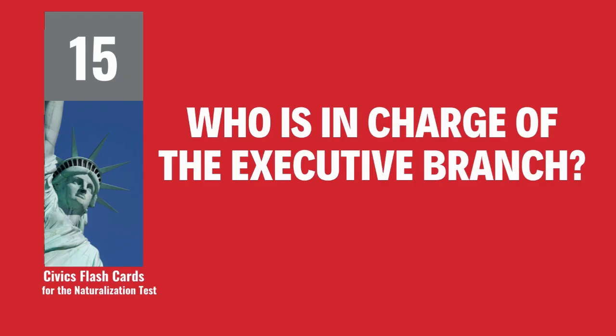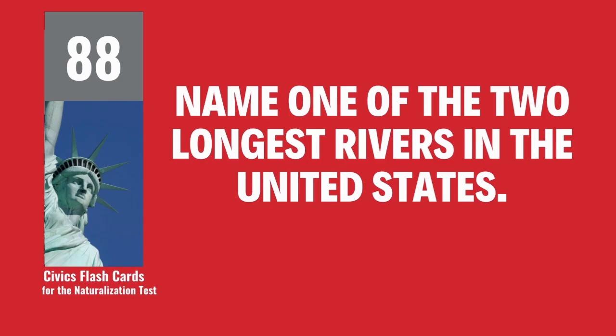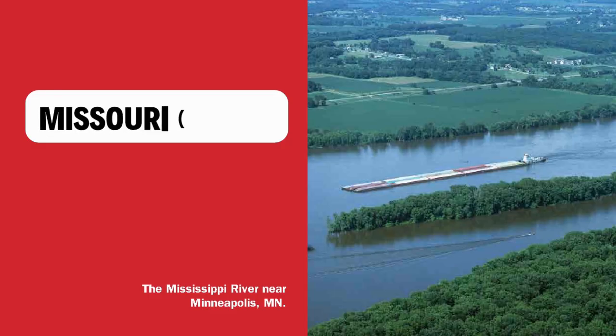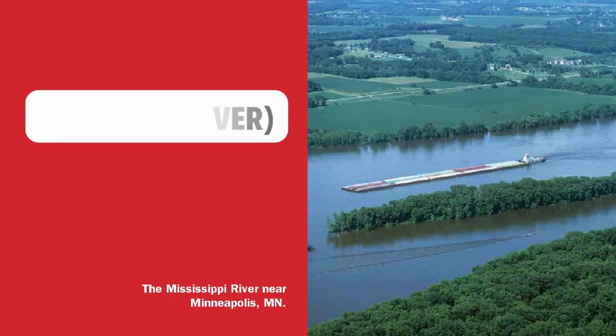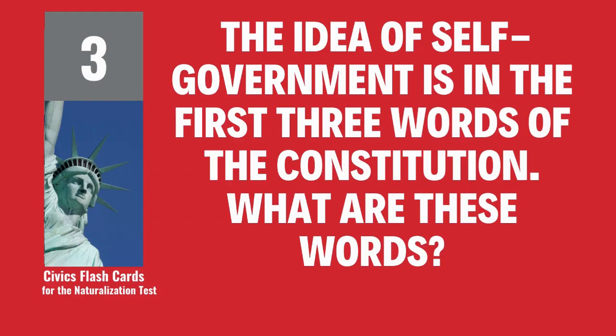Who is in charge of the executive branch? The President. Name one of the two longest rivers in the United States. Missouri River. What did the Emancipation Proclamation do? Freed the slaves.